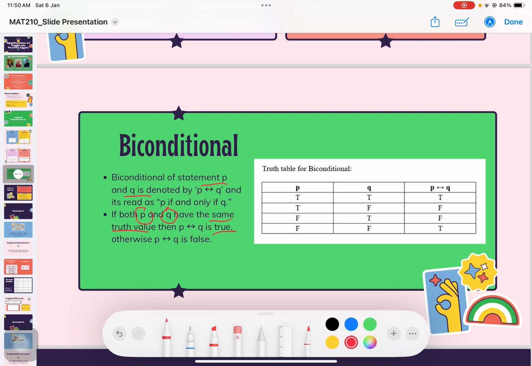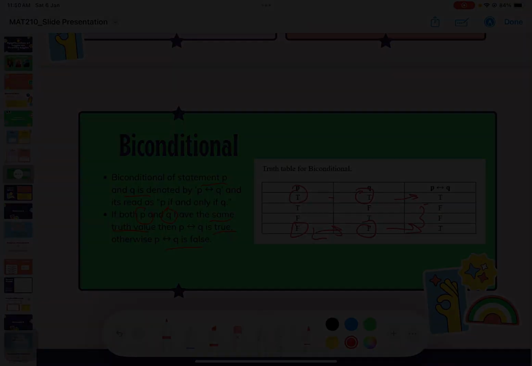Otherwise, P biconditional Q is false. So in a biconditional, P and Q have to have the same value. For example, both P and Q are T, that means true, or both P and Q are false. It is the same, so the biconditional is true, and otherwise it is false.